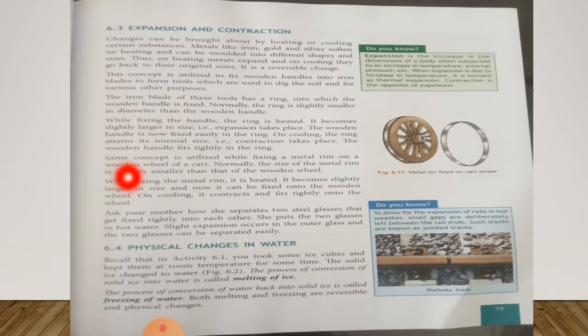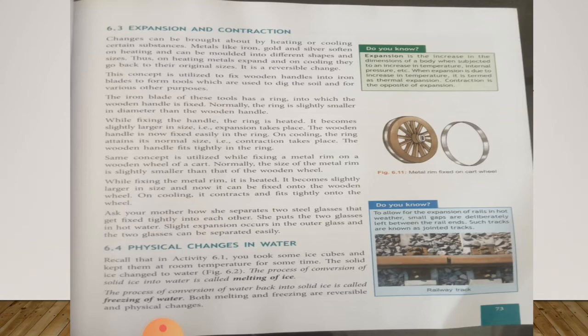Ask your mother how she separates two steel glasses that get fixed tightly into each other. She puts the two glasses in hot water. Slight expansion occurs in the outer glass, and the two glasses can be separated easily.